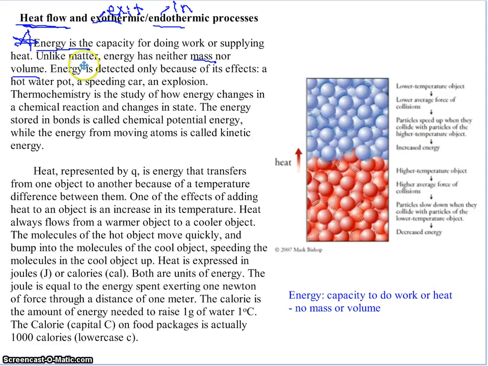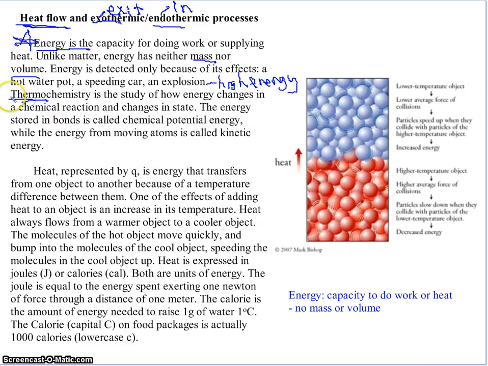Man, I should read the whole paragraph before I keep taking notes, or I'll just rewrite the whole paragraph. Energy is detected only because of its effects. A hot water pot, right, that's a lot of energy. Speeding car, an explosion, all high energy.